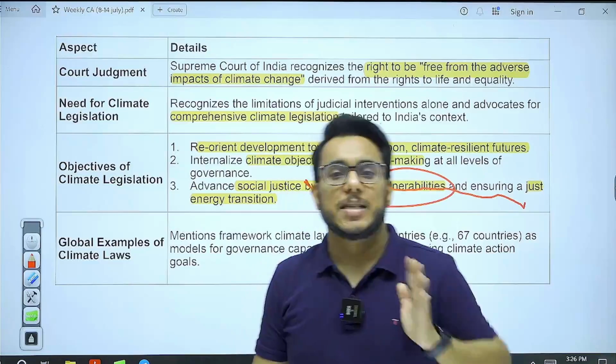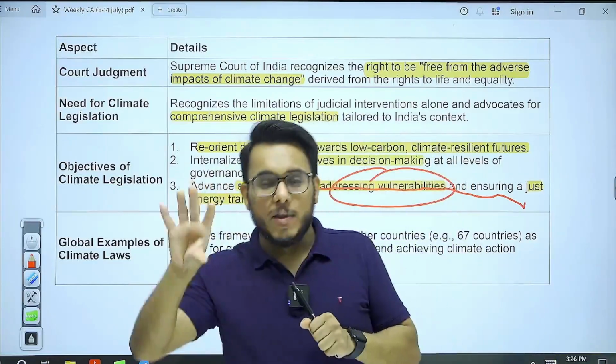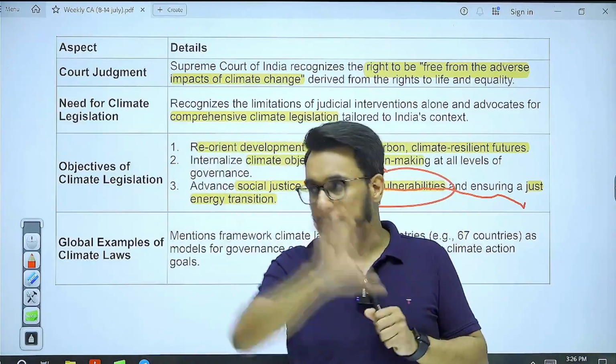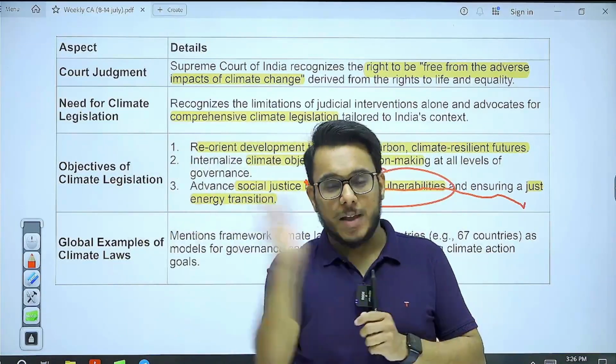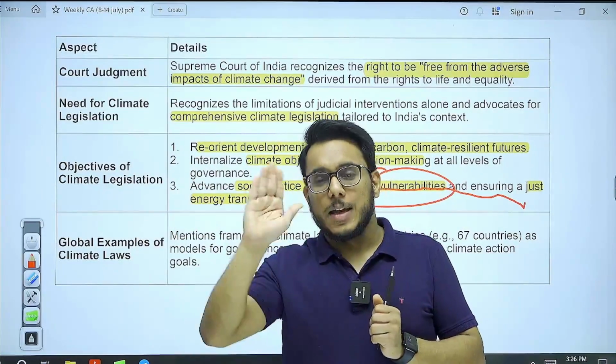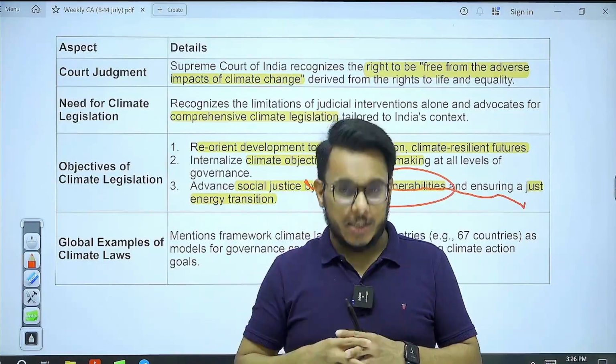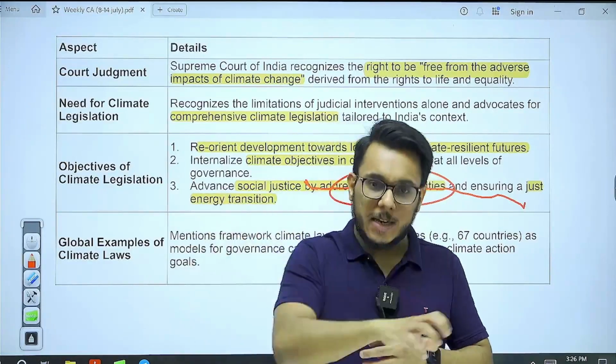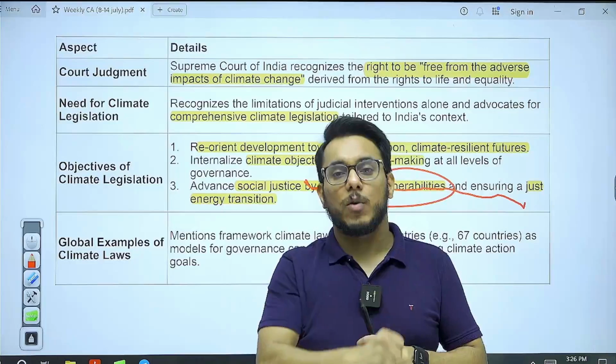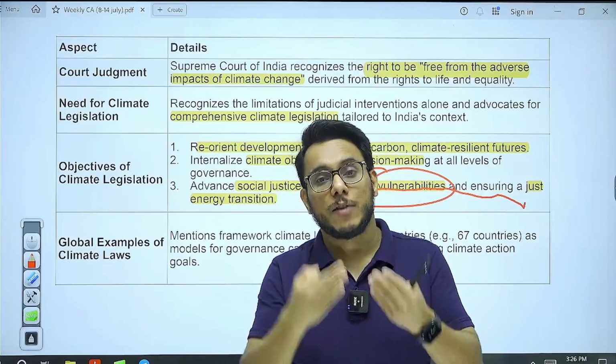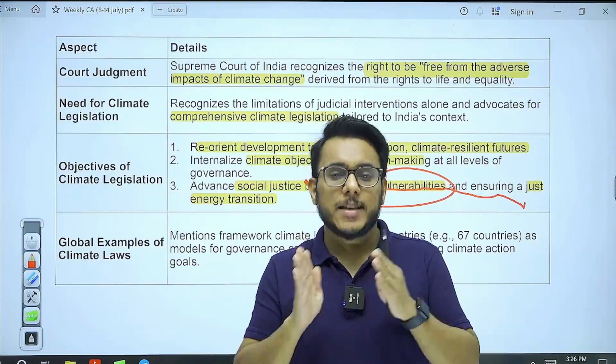Now, what is this just energy transition? See, moving from coal to solar energy, or moving from coal to wind energy, this is energy transition. But energy transition needs to be just, because if we do that forcefully and in a very short period of time, what might happen? It will put a lot of pressure on the financial resources. Now, financial resources are limited.